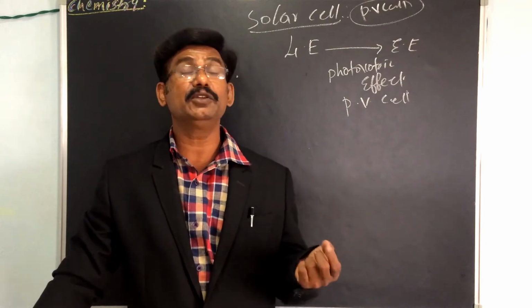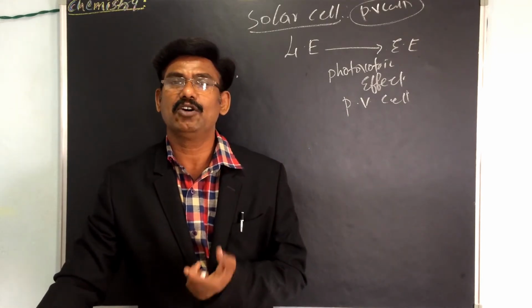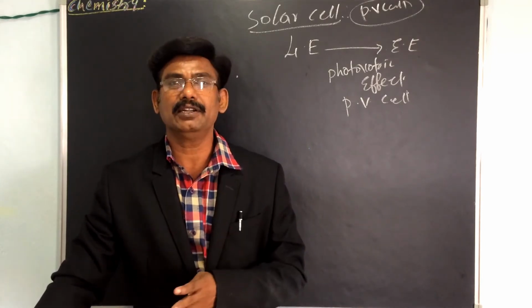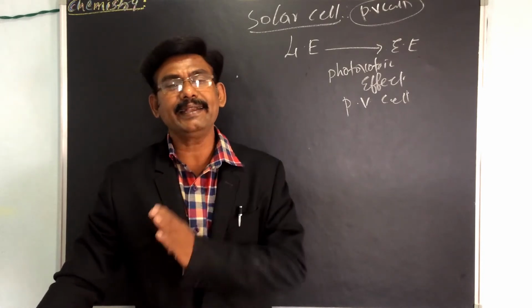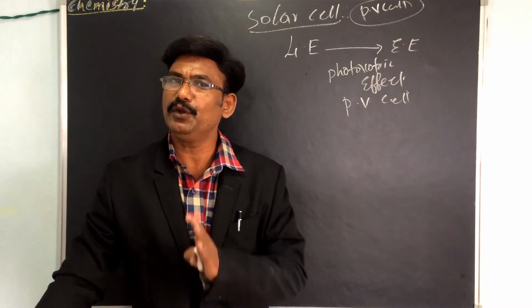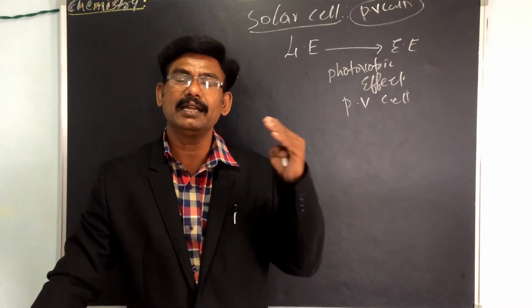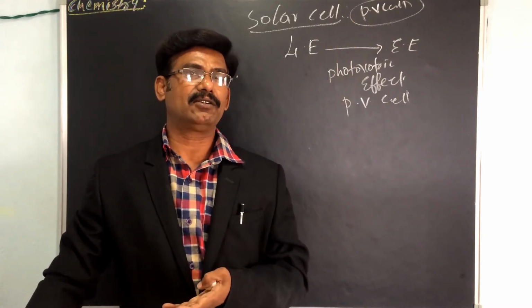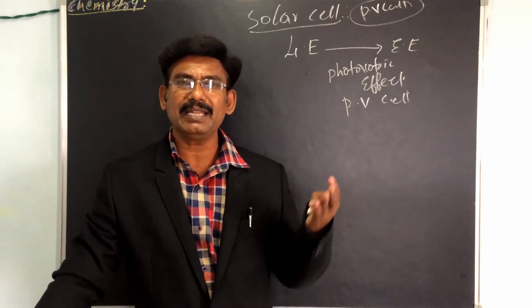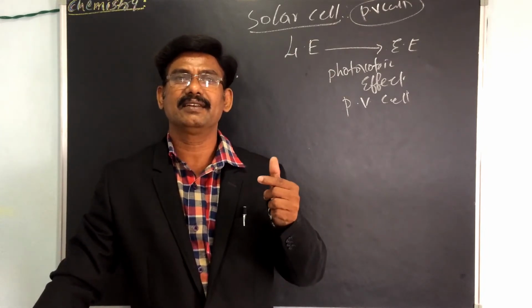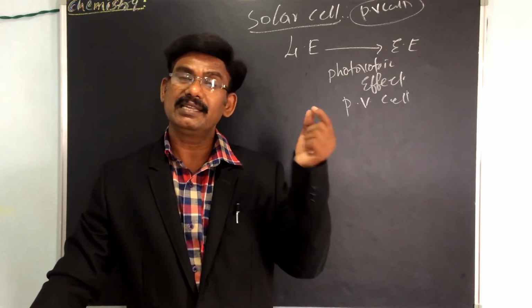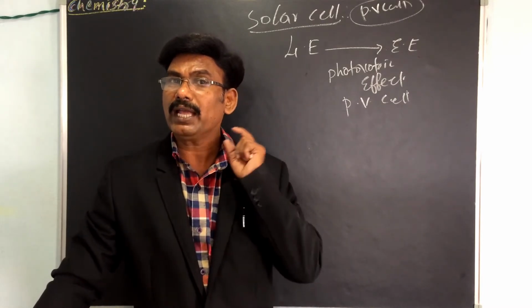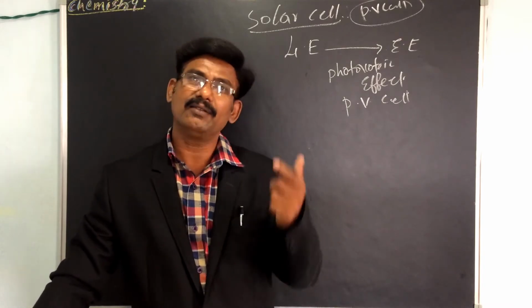Already we have seen in the second unit, the molecular orbital theory and semiconductors, P-type and N-type semiconductors. N-type means excess of electrons, and P-type means hole creation, the holes being deficient. Boron with silicon, and phosphorus with silicon. Just recollect those words.